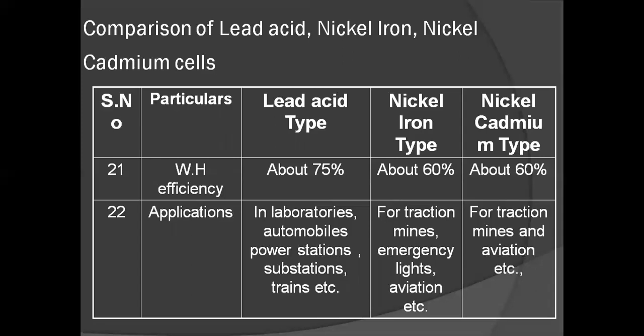Next, valve-regulated lead-acid batteries cannot spill their electrolyte.